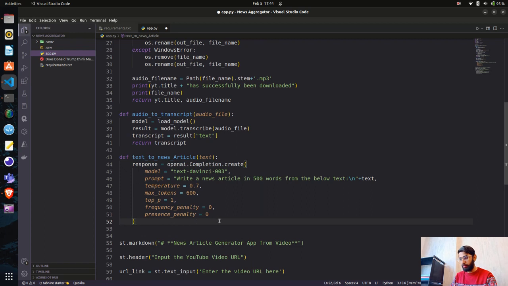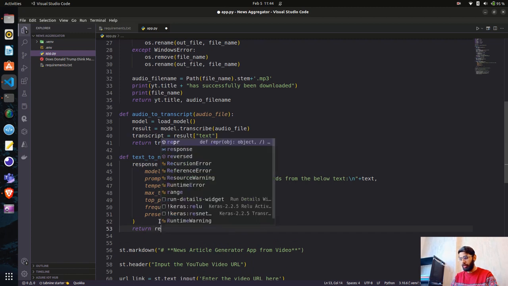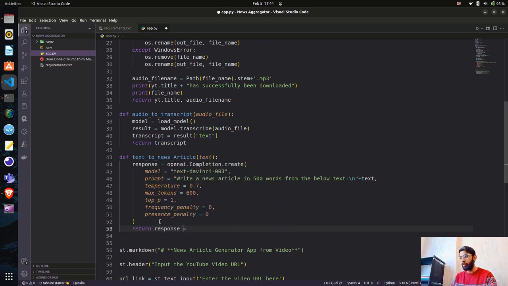That's it. So this is the function that we have written. Now what we have to do is return this. So I'll say return again the response variable, and we do not need everything. What we need is response, only the choices, the first one, and then only the text.